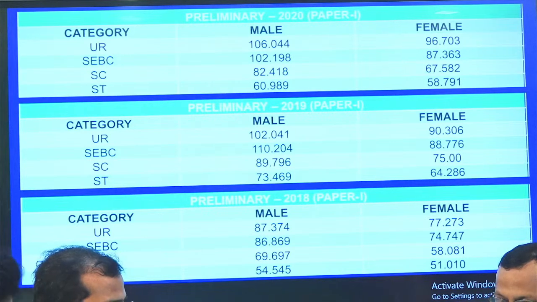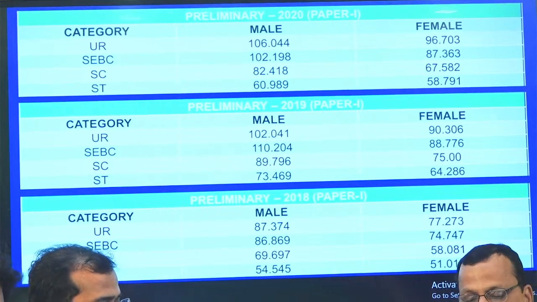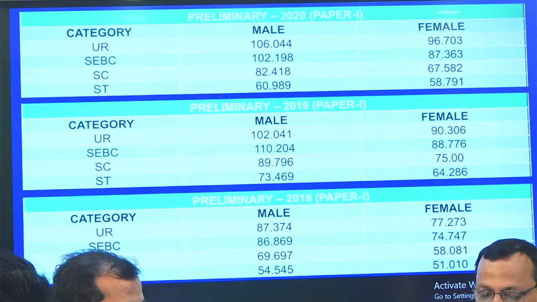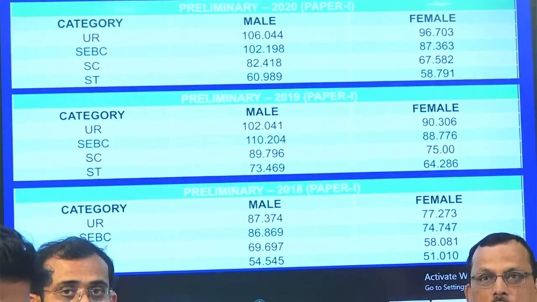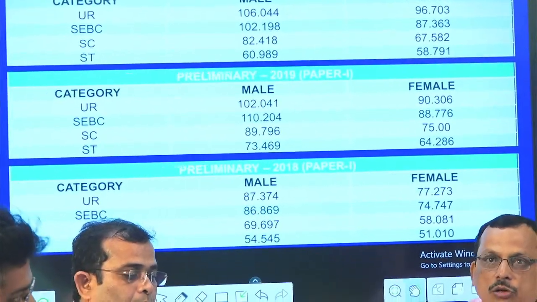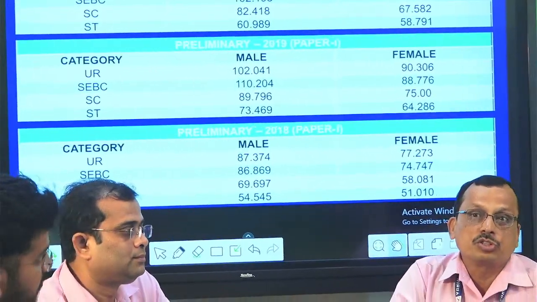Good evening. Welcome to this discussion forum on the cutoff. In this year's examination, out of the 100 questions in paper 1, the maximum, around 20, are from polity, followed by around 17 questions from current affairs, and 15 each from economy and geography. Environment and science have 10 questions each, and history